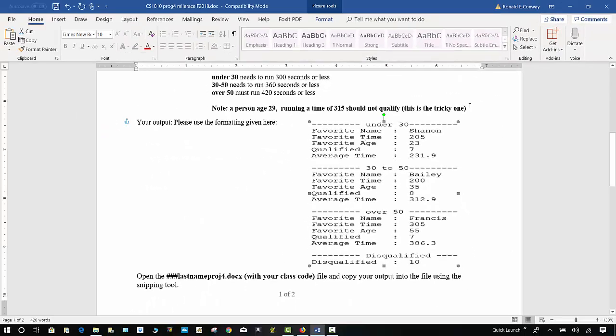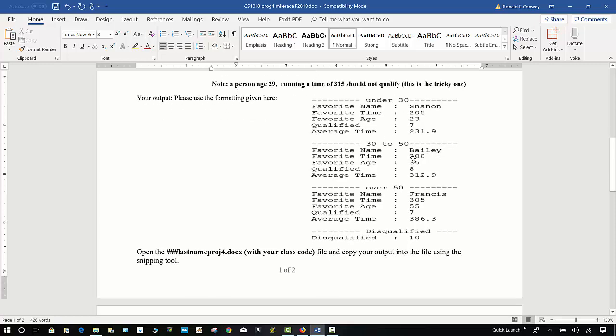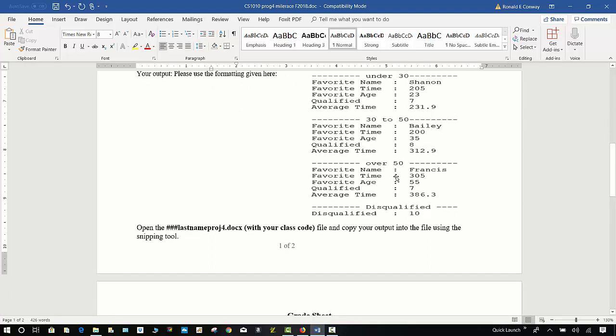Here is the output again. For the output, you will have dividers for each category. Under 30, you will print the person's name, their time, and their age. You will also print the number of people that qualify for that category, and then the average time for those people that qualify. Same with 30 to 50, and also over 50. Finally, you will print the number of people that did not qualify for the race.